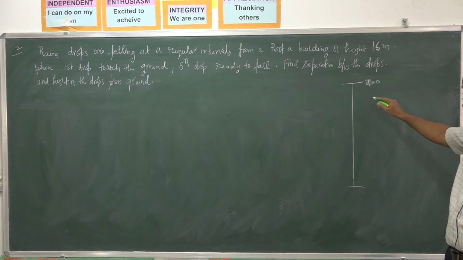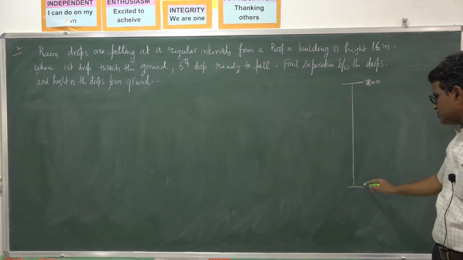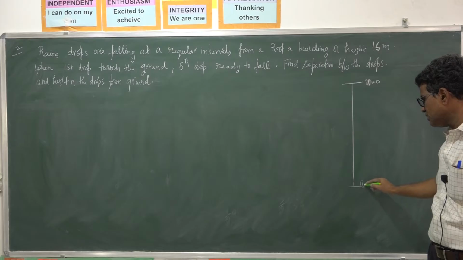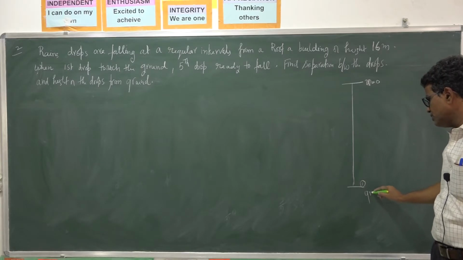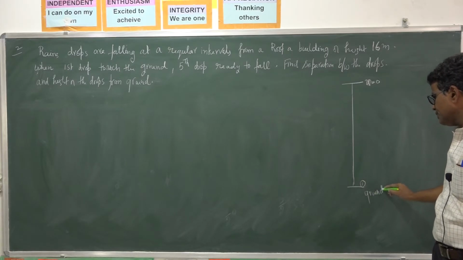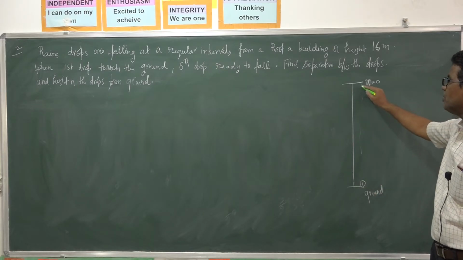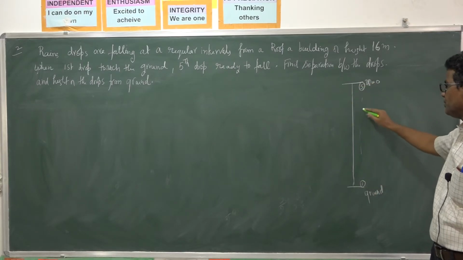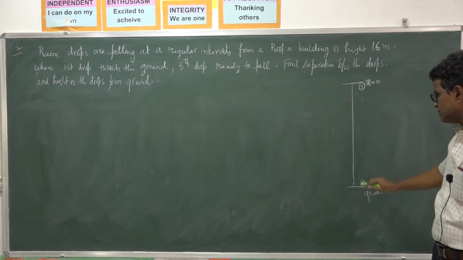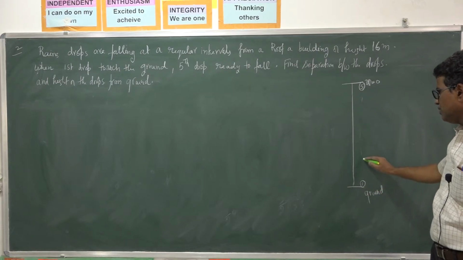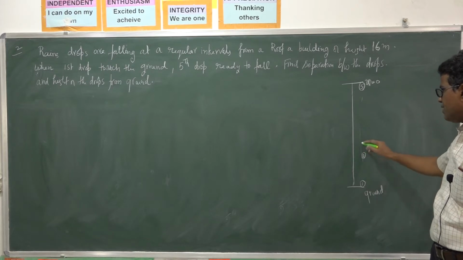So when the first drop touches the ground, this is the ground, let it be, the fifth drop is ready to leave. So where are the other drops? Second drop will be here, somewhere in air.